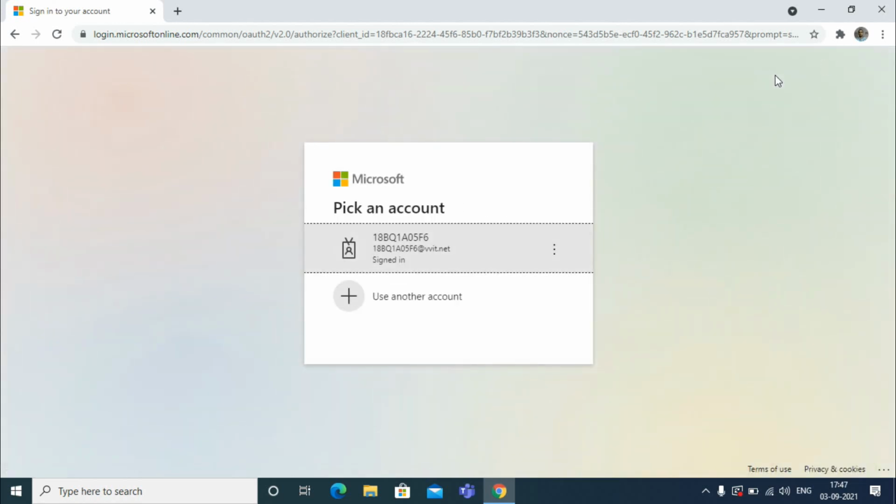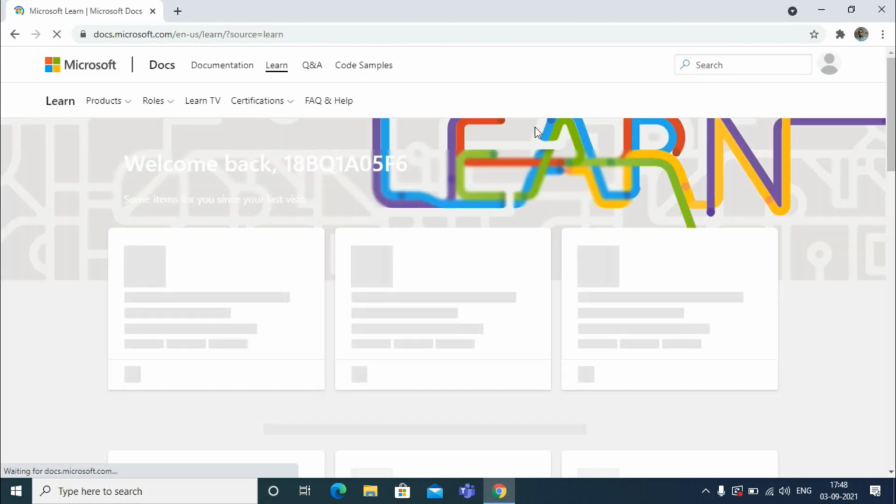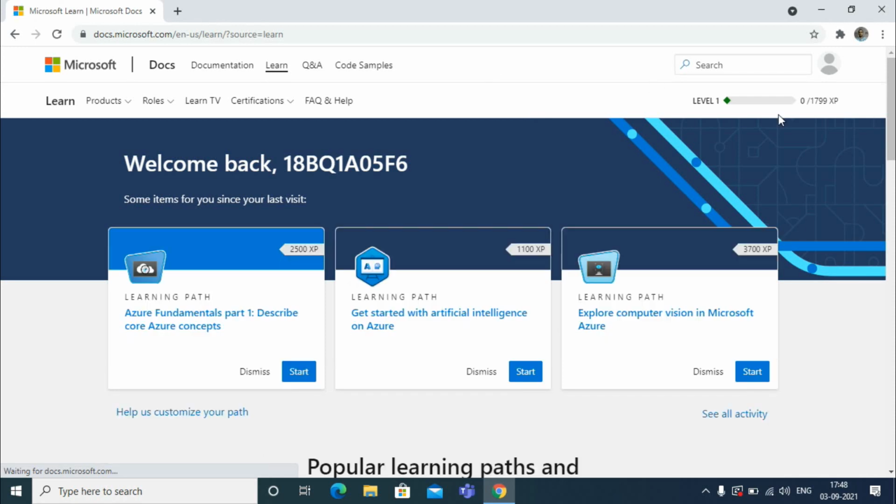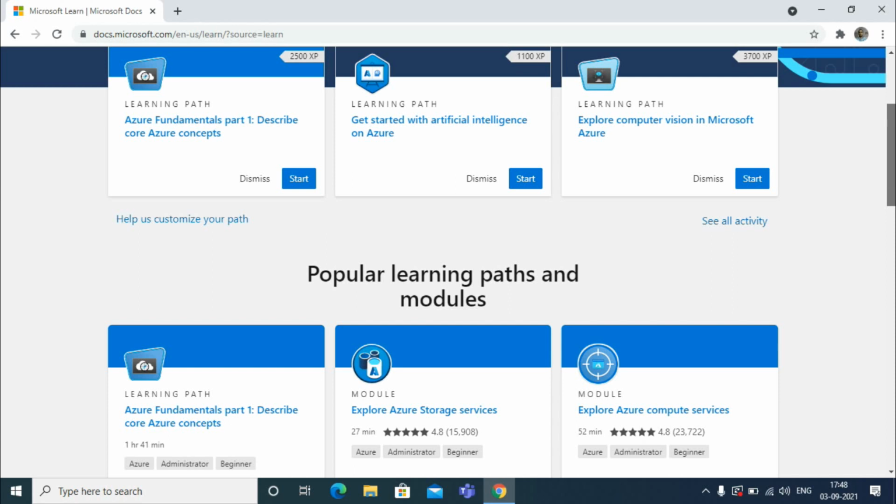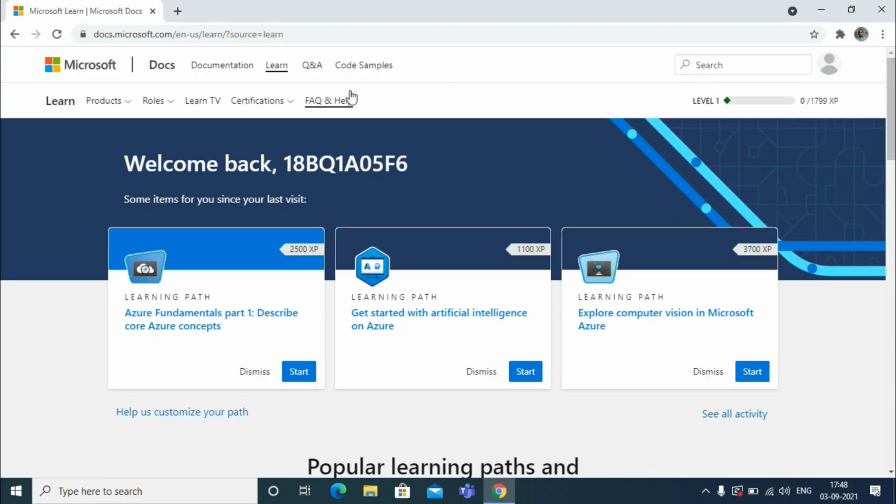Okay, first let me sign in and show you how we can access our courses. Simply choose your Microsoft account, or sign in with your Microsoft account. I have a Microsoft account, so I am simply choosing it from here. Make sure you have a Microsoft account to access Microsoft Learn. After setting up the account and signing in, we got this.